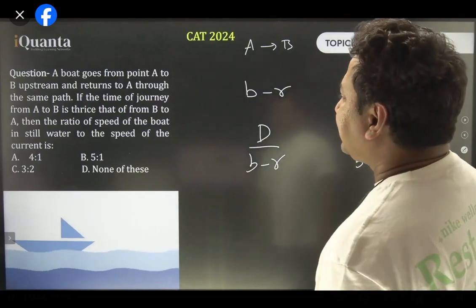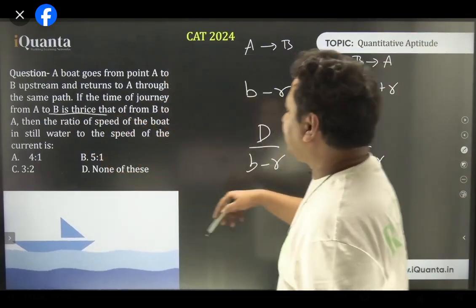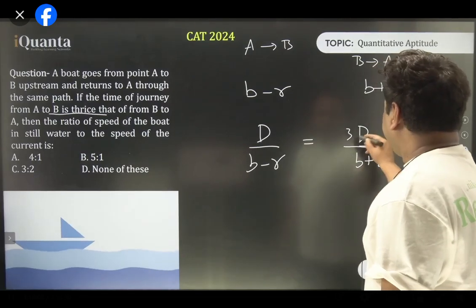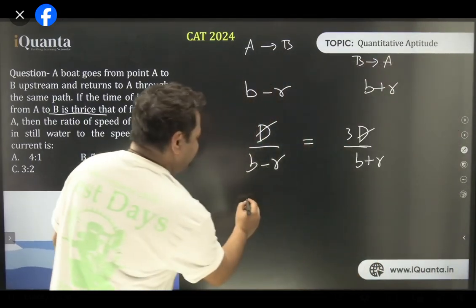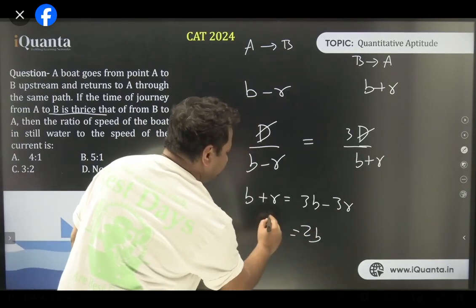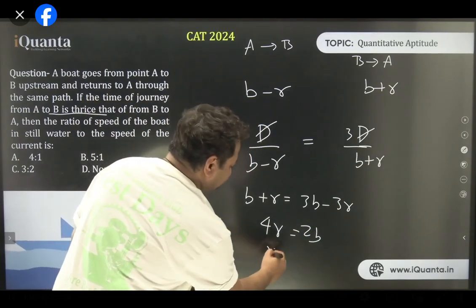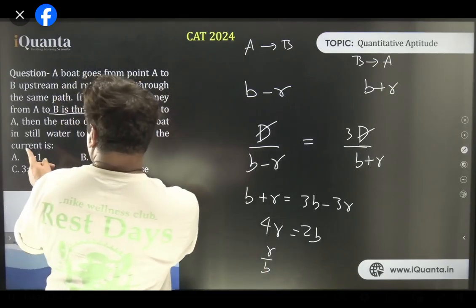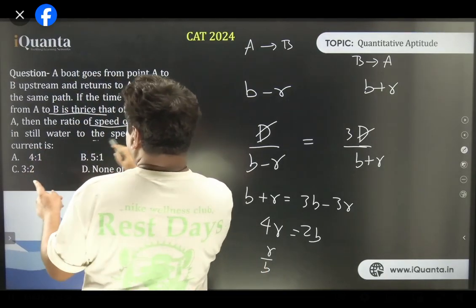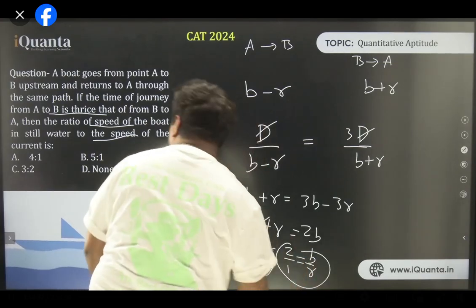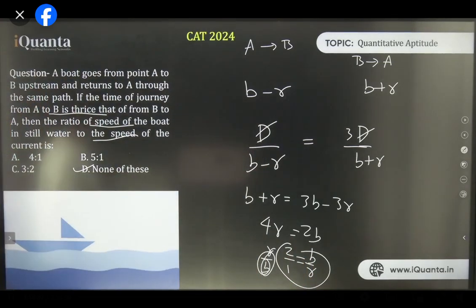And it says the time of journey from A to B is thrice that of B to A. Just put a 3 over here. D and D get cancelled. Let's cross multiply. We have B plus R is equal to 3B minus 3R, which means 2B is equal to 4R, which further means B by R. They're asking about the speed of boat to the speed of current, they're asking B by R. So B by R will be 4 by 2, or we can say 2 by 1. 2 is to 1 should be the answer. D, that is none of these. All right.